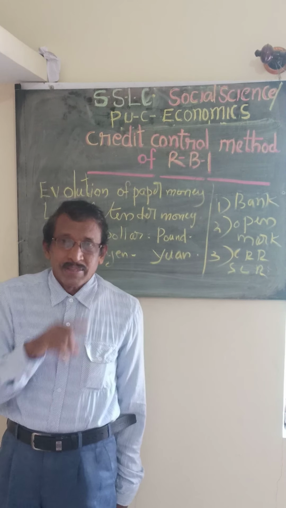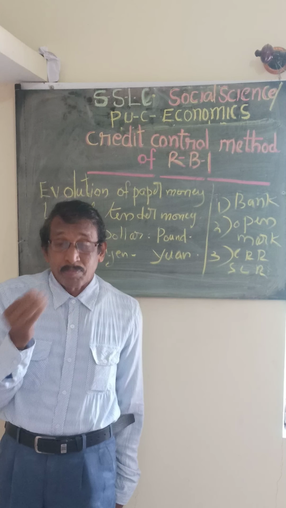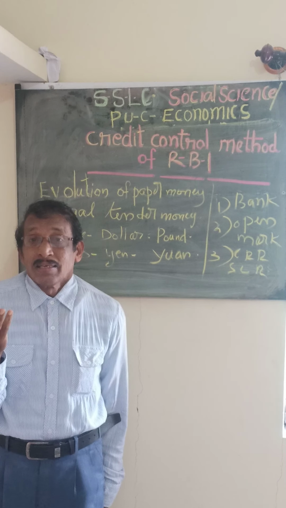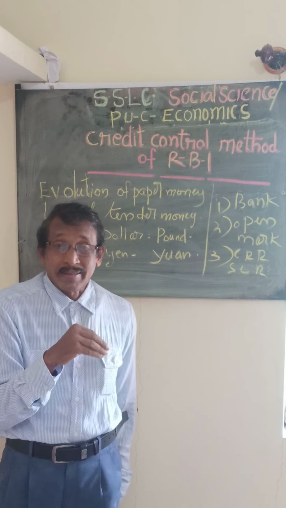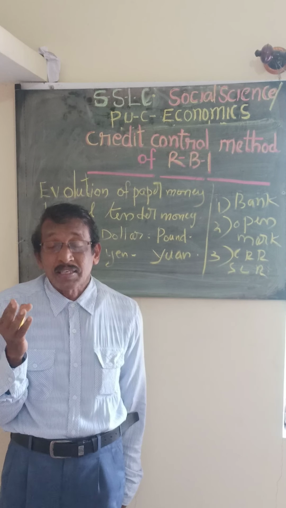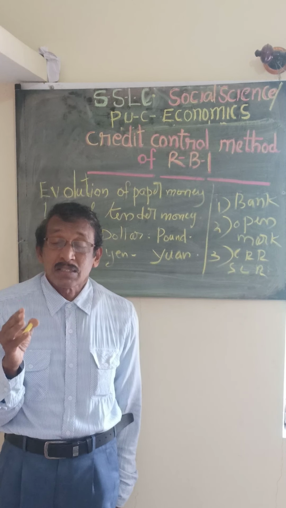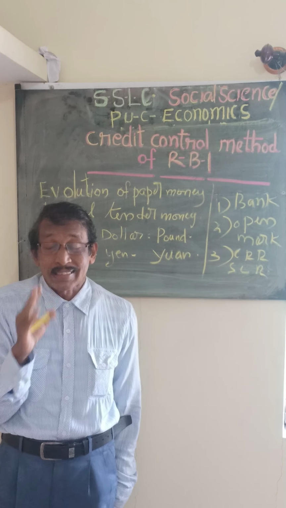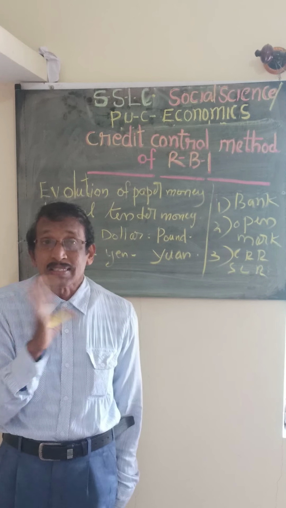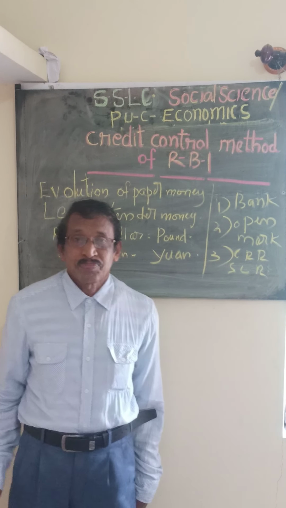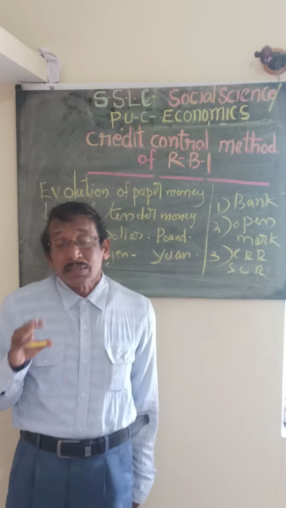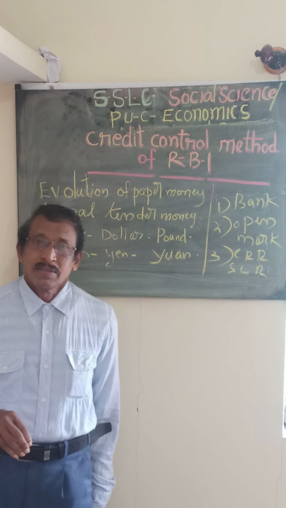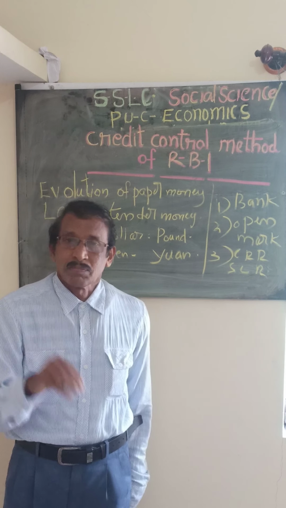CRR means all commercial banks should keep a certain percentage of their deposit with the central bank or Reserve Bank. It is called CRR. Then SLR means all the commercial banks should keep a certain amount of their deposit in their bank itself, in the form of gold, silver, or some other government security.